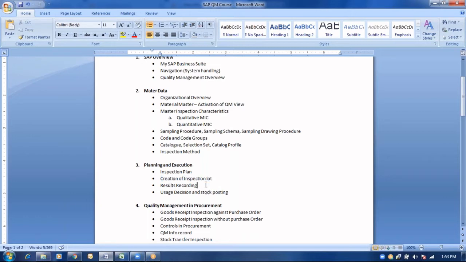So these will be covered as a part of creation of the inspection plan. Once a particular inspection lot is created, then they will proceed further with the results recording. During the phase of results recording, they will be considering the master inspection characteristics, sampling schema, sampling procedures and everything. They are going to perform the valuation.